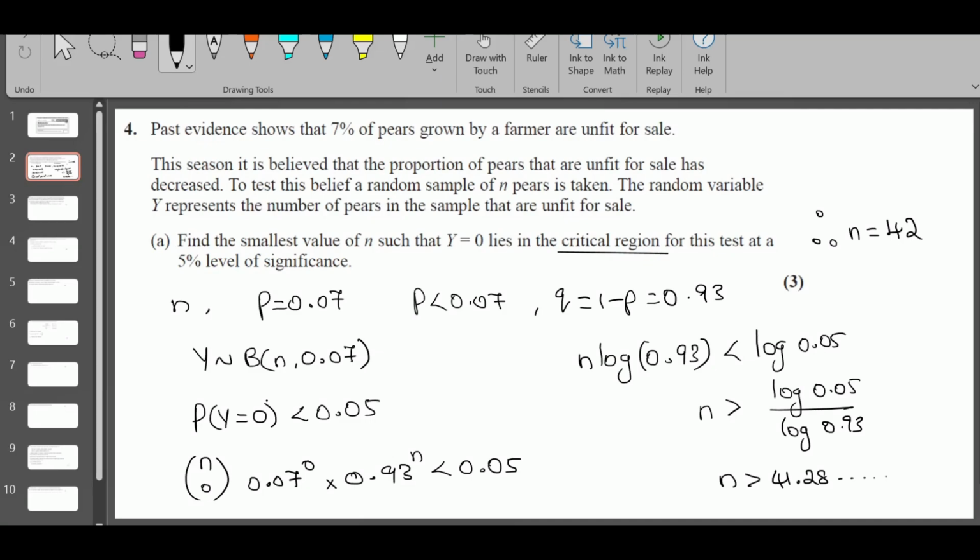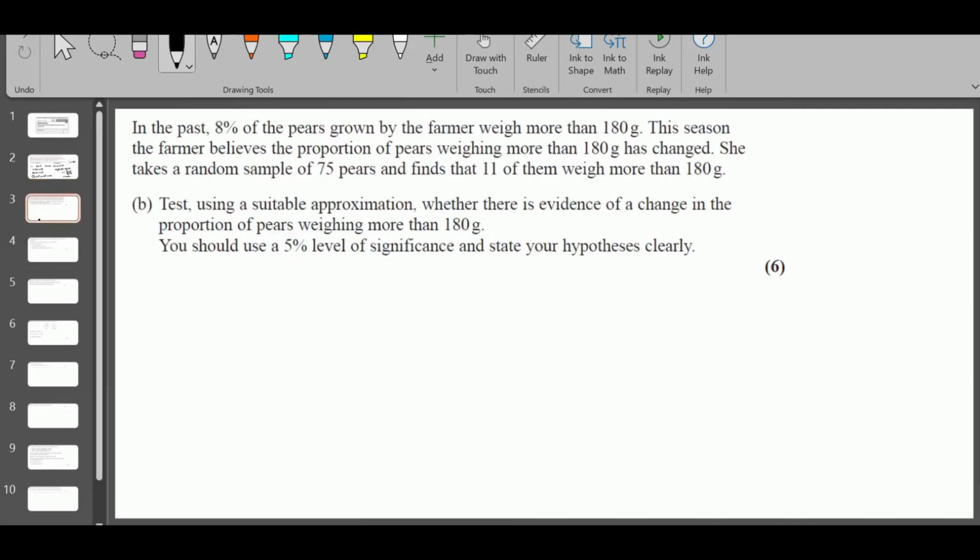Let's move on to part B now. Part B says, in the past, 8% of the pears grown by the farmer weigh more than 180 grams. Now it's 8%. This season, the farmer believes that the proportion of pears weighing more than 180 grams has changed. So before it was P equal to this, and now P has changed. They did not say reduced or increased.